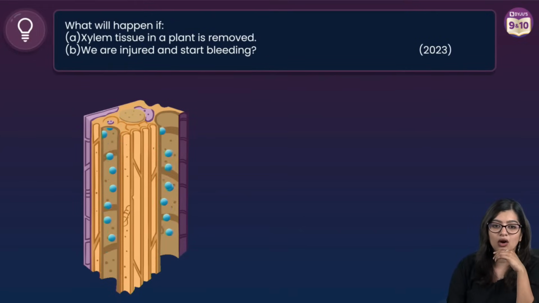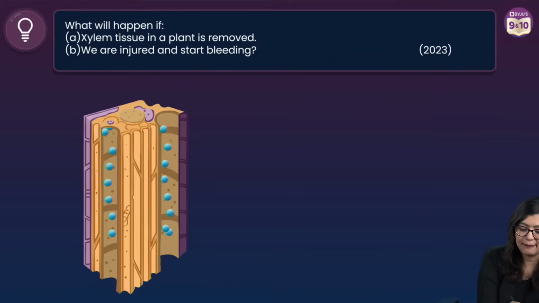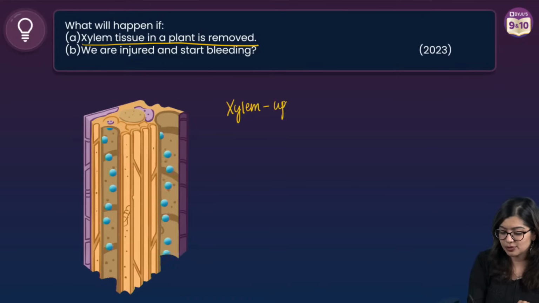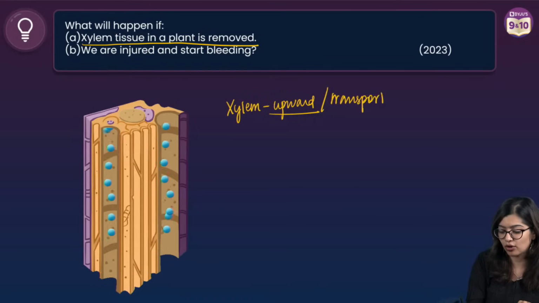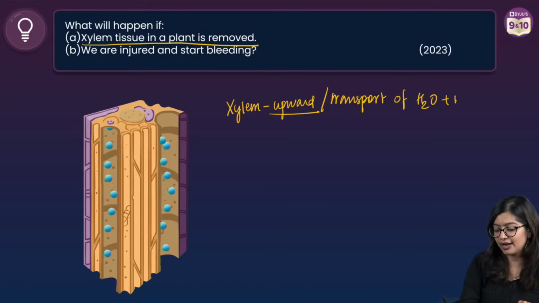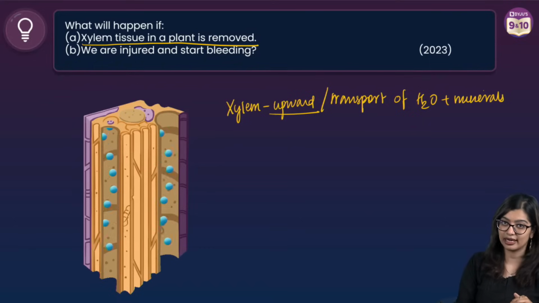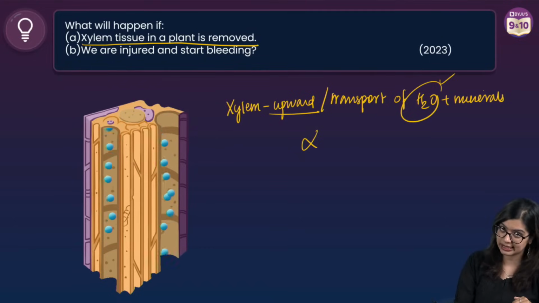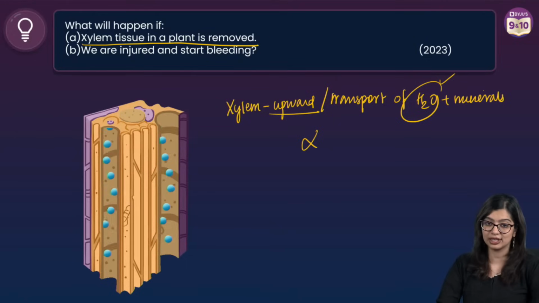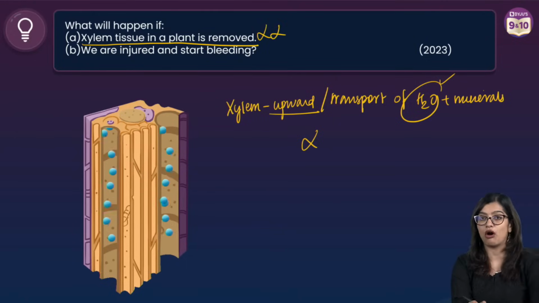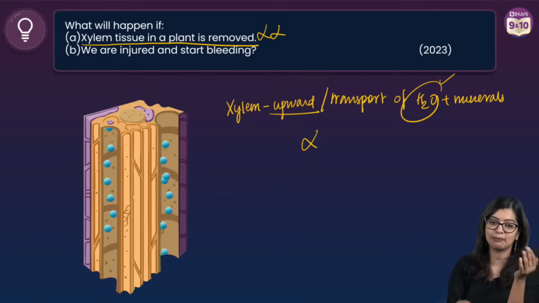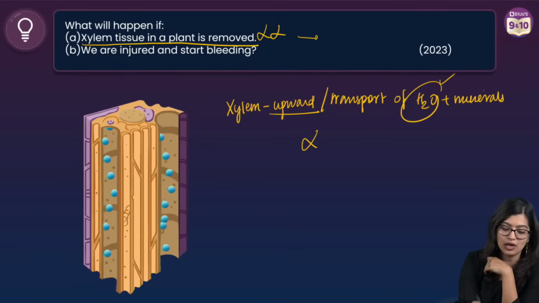Okay, very good. So here, what will happen if xylem tissue is removed? What is the function of xylem? Xylem is responsible for the upward transport, or it is necessary for transport of water and minerals. So if water and minerals are not transported, what is going to happen? Water is needed for photosynthesis and various other processes. So eventually there's not enough food produced. It will cause wilting of leaves. Eventually plants will die. So this is the longer run.